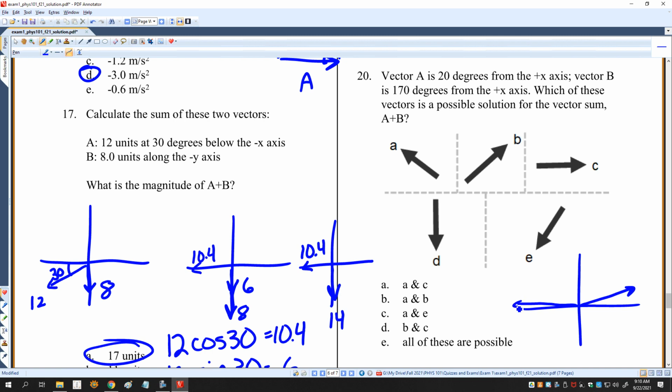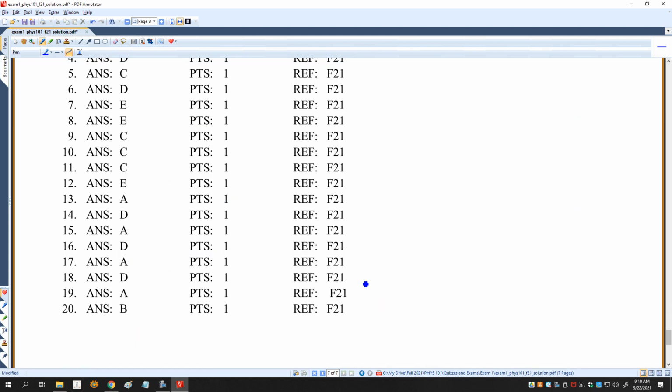Where are the resultants of these? So, okay, it can't be this one, or this one, because those are all in the wrong quadrants. My resultant vectors have to lie in between these two vectors. That could be A, which is right there, or B, depending on the magnitudes of vector A and B. So B is the right answer. All right.